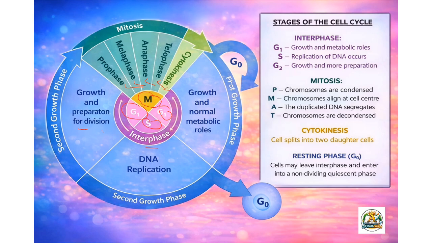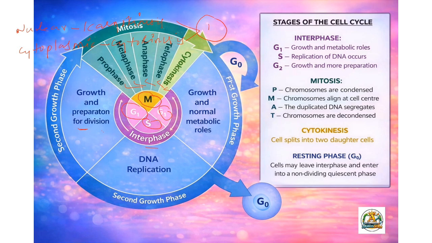There are two divisions: nuclear division, called karyokinesis, and cytoplasmic division, called cytokinesis. These two must occur for one complete cell division to take place. It may be mitosis or meiosis.